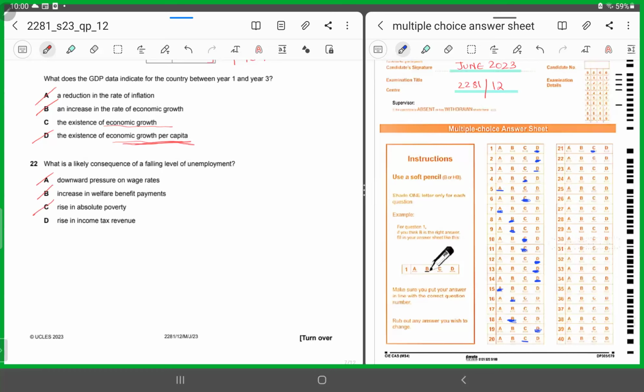Rise in income tax revenue. Yes, D is the correct answer because when more people are employed and the level of unemployment falls, people are going to earn more and there would be an increase in the income tax revenue. So 22 has to be D.